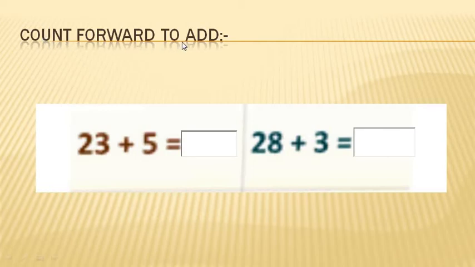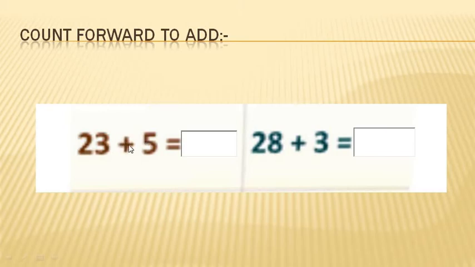Now count forward to add. How can we count this sum? What do you say? Do you remember what we should do? We have to count these sums orally. So first of all, we should keep this number in our mind and start counting forward the given numbers.